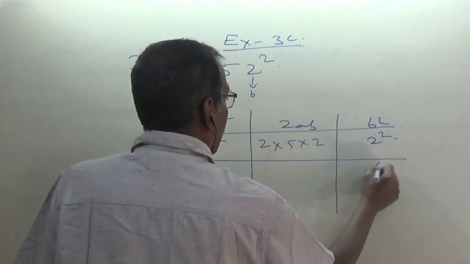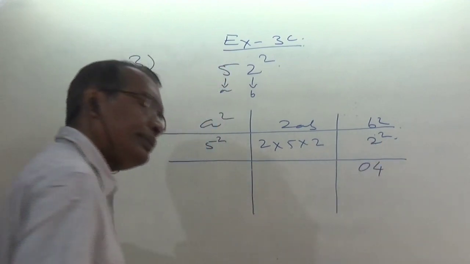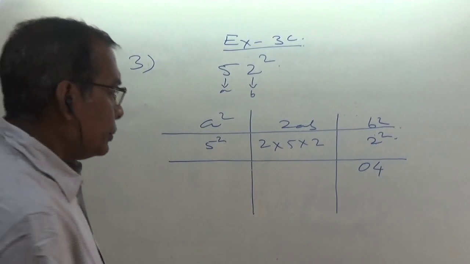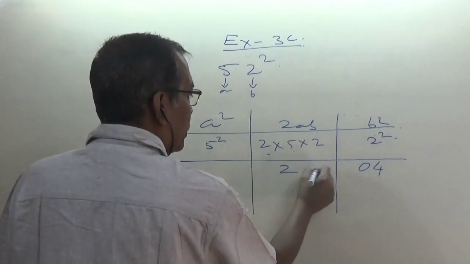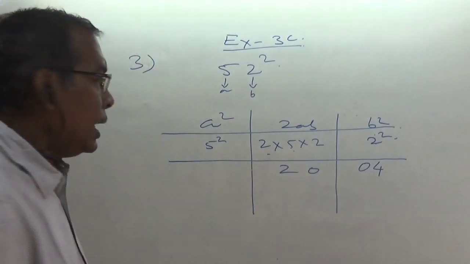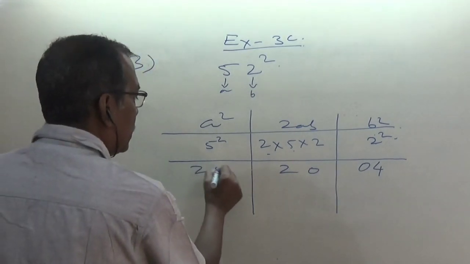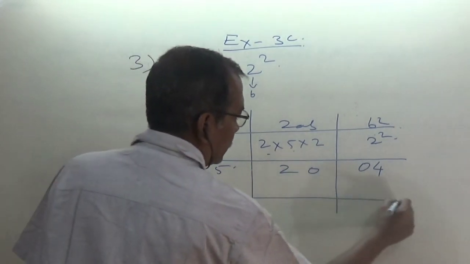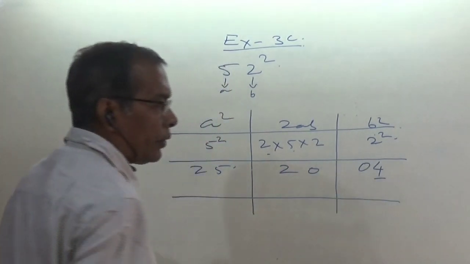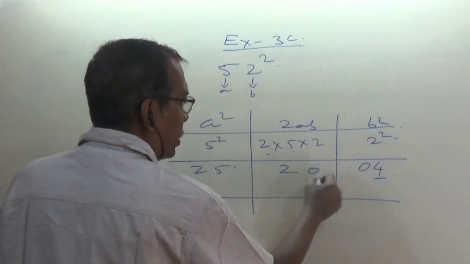2 square is 4, which you can write as 04. Multiply these: 5 2s are 10, times 2 is 20, and 5 5s are 25. Now underline the unit place and shift the rest of the number here.